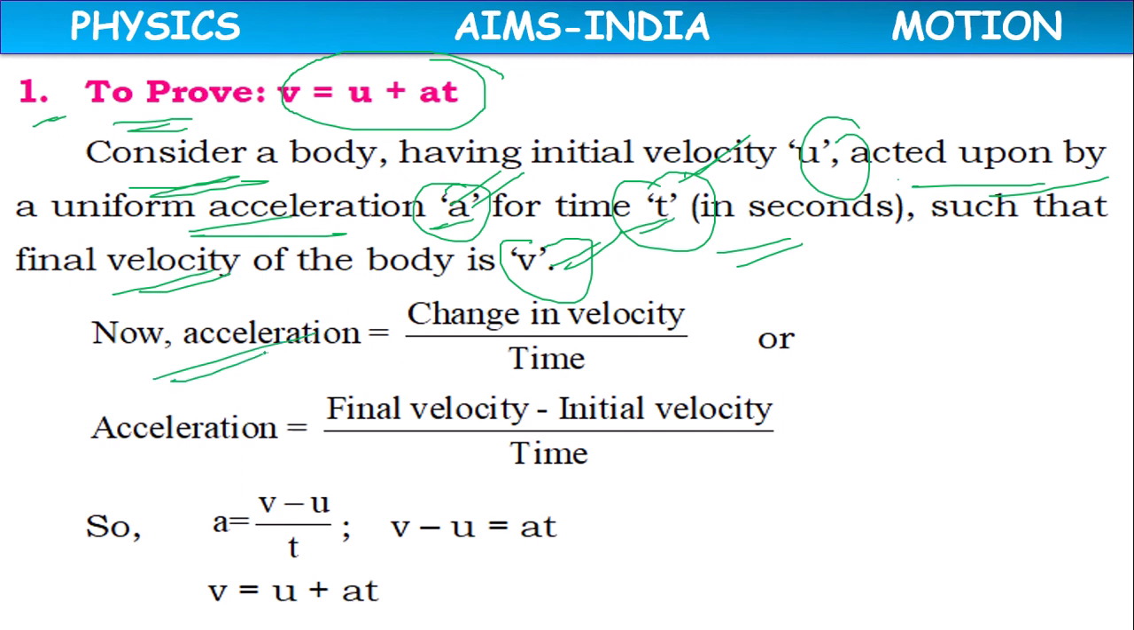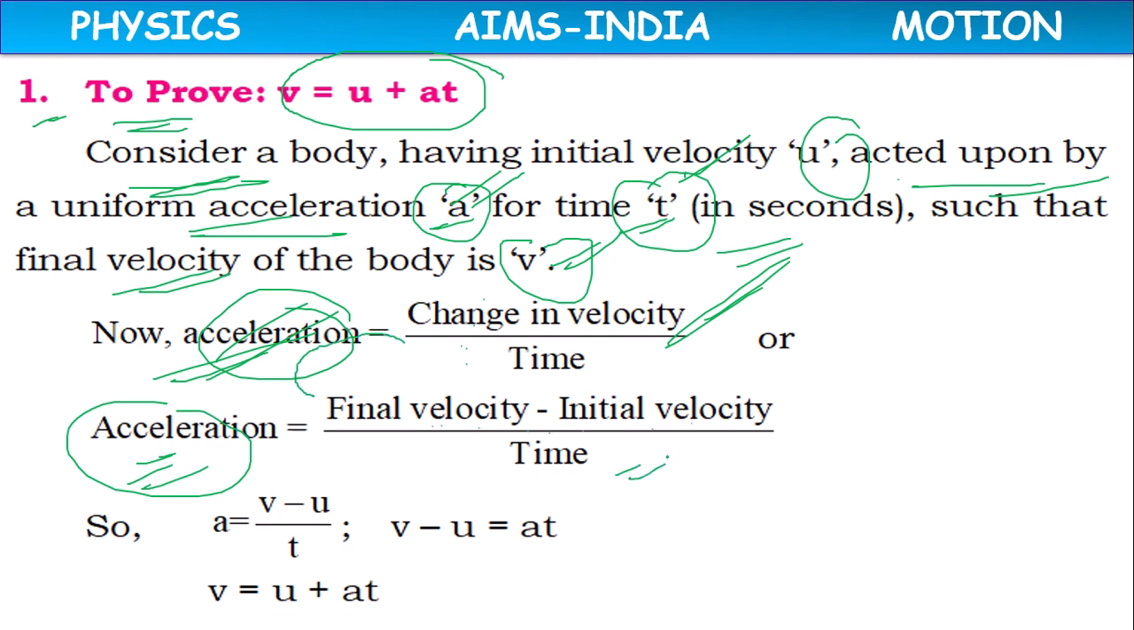Now, acceleration equals change in velocity by time. That is the acceleration formula. So acceleration equals change in velocity, which means final velocity minus initial velocity by time.